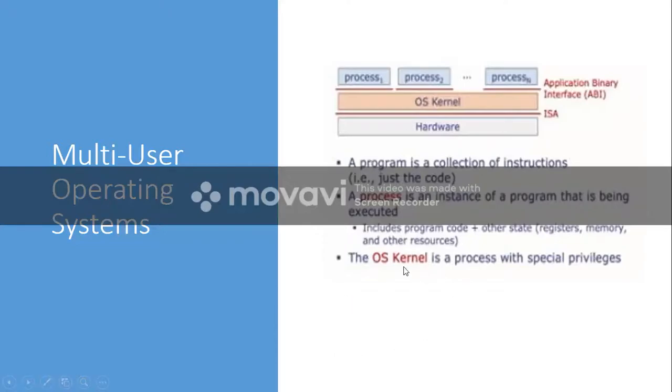And already we discussed OS kernel is a process with special privilege. What special privilege? It can directly communicate with the hardware. The rest is the same. The kernel communicates with the hardware through the ISA interface, instruction set architecture interface, and these processes communicate with the OS kernel through the ABI interface, application binary interface.